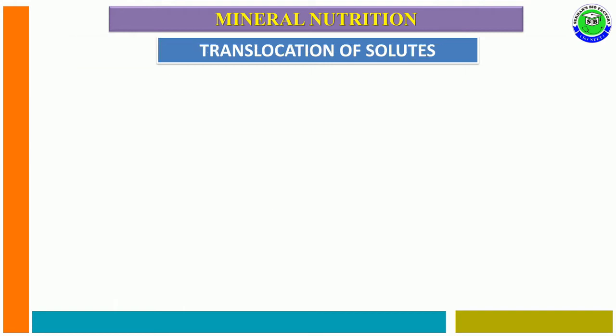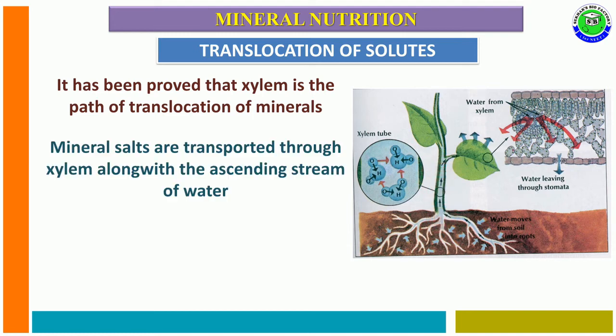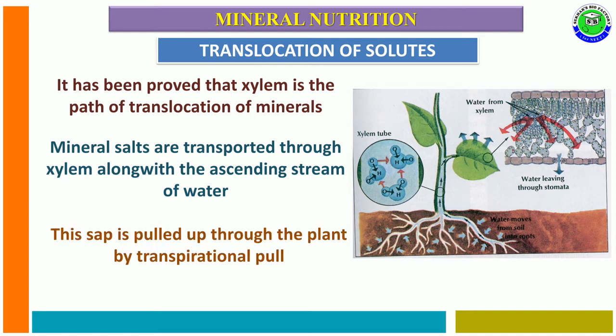Now, the translocation of solutes. It has been proved that xylem is the only tissue that helps in translocation of minerals in the plant body. During this translocation, mineral salts are transported through xylem along with the ascending stream of water. It is carried out with the help of pulling, that is, by transpiration pull. Due to this transpiration pull, whenever water is pulled to upward parts, along with water, xylem can translocate all important essential nutrients.